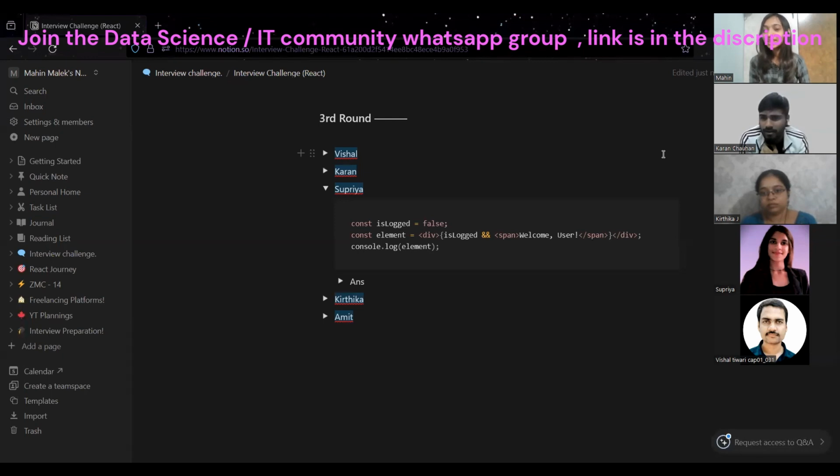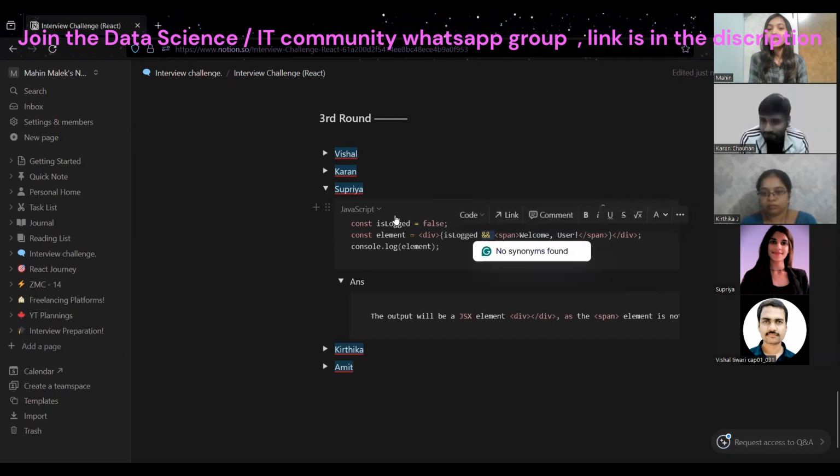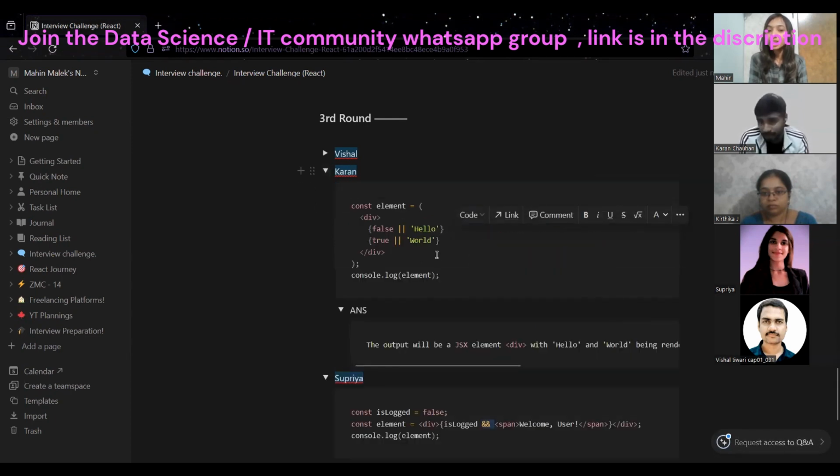So are you sure that is the correct answer? Okay, so let me give the answer. The output will be blank div. It means it does not print the welcome user because of this condition. In the current case, I have applied the or condition, so because of or, it prints hello.